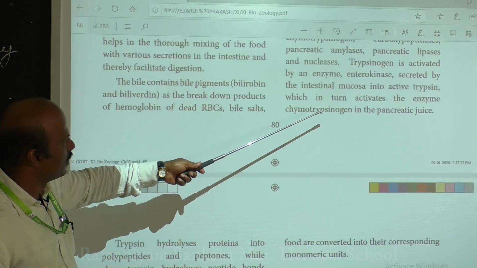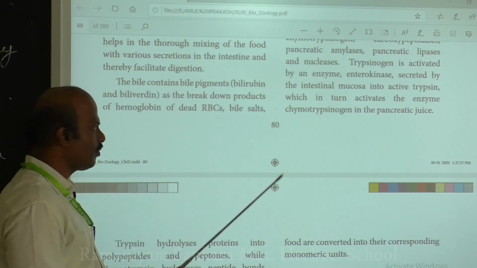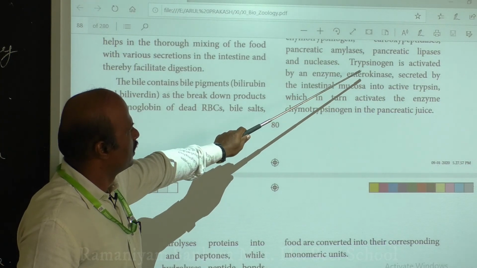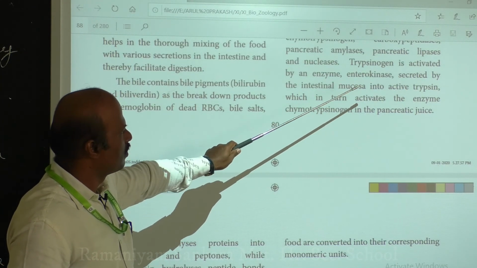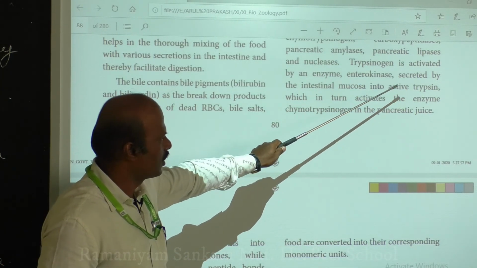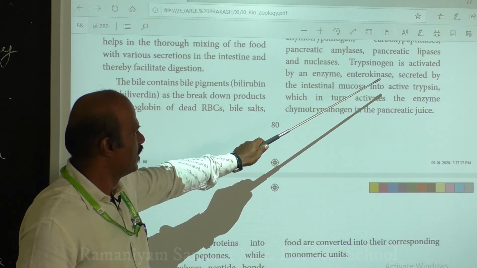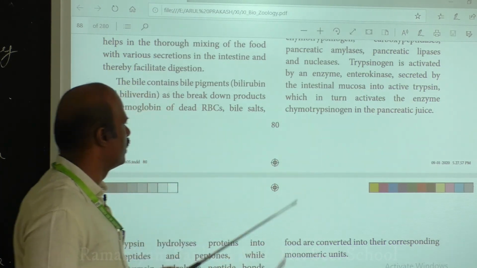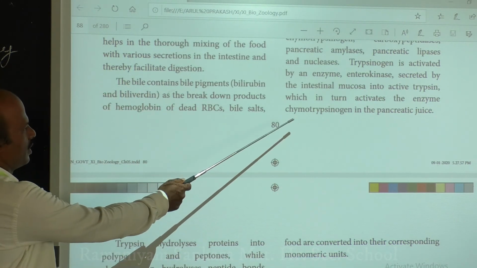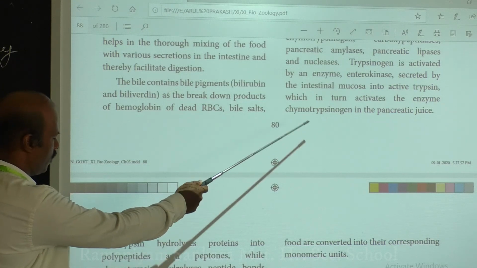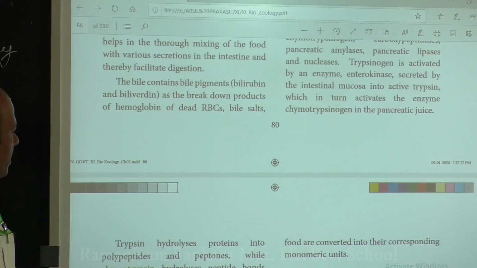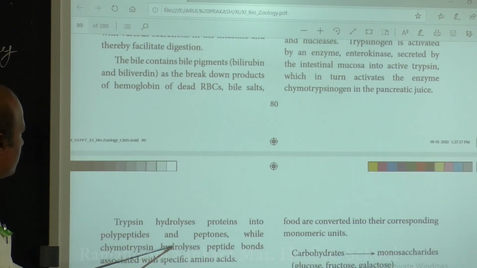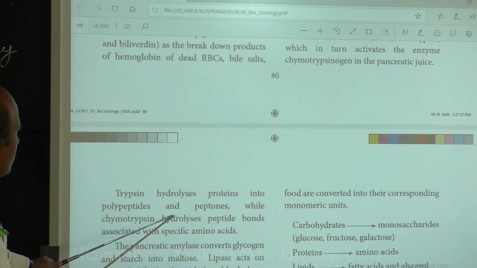Is it clear? Trypsinogen is an inactive enzyme that is converted into active trypsin under the action of enterokinase. This trypsin in turn activates the inactive enzyme chymotrypsinogen into chymotrypsin. Next, what is the role of trypsin and chymotrypsin?